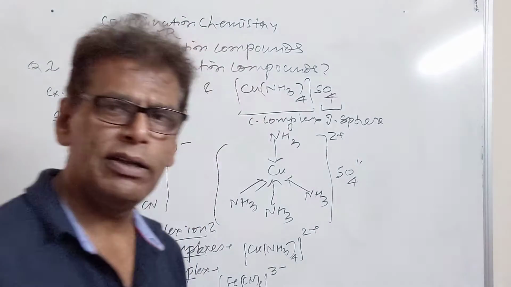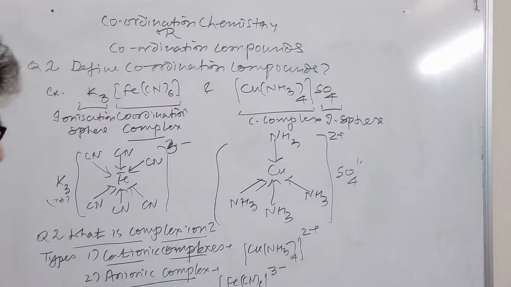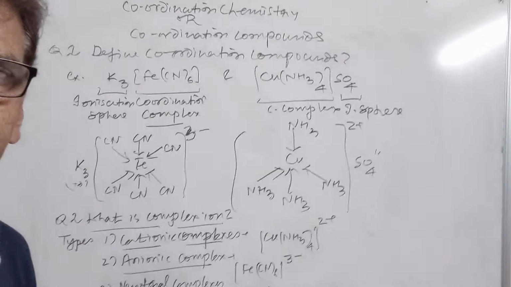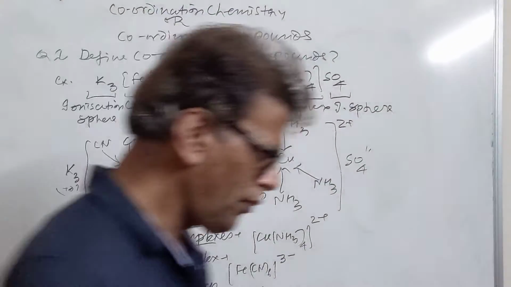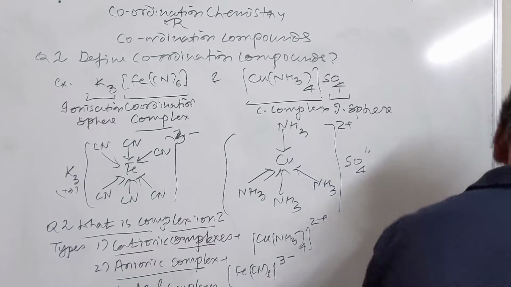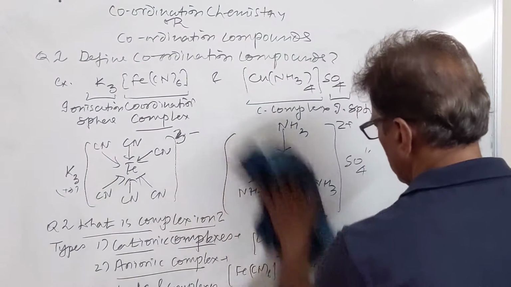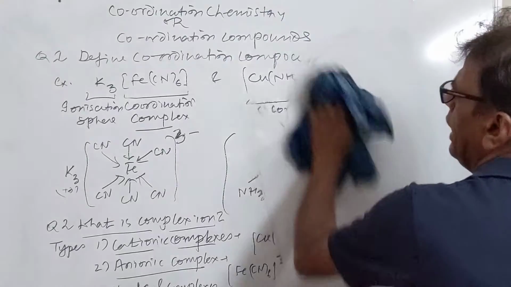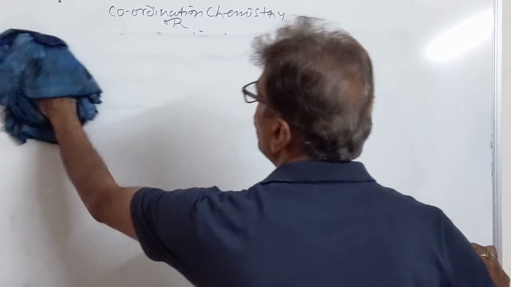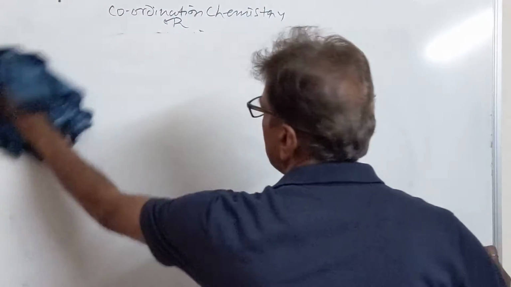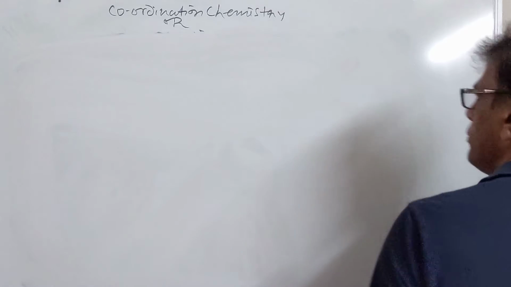Now we come to another important question. That question is, can a complex ion give the test for those ions which are present in the coordination sphere?